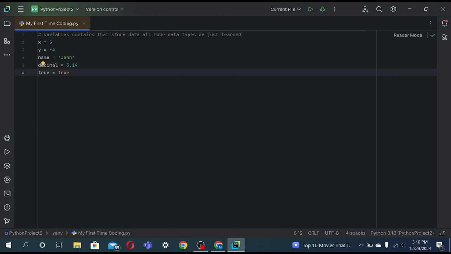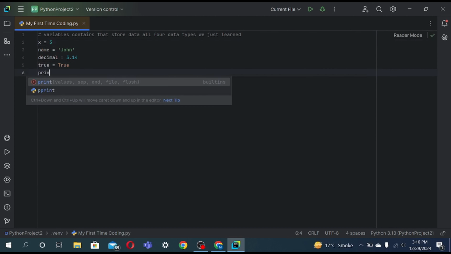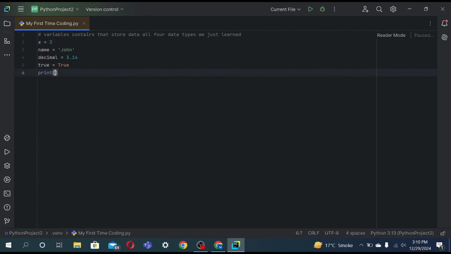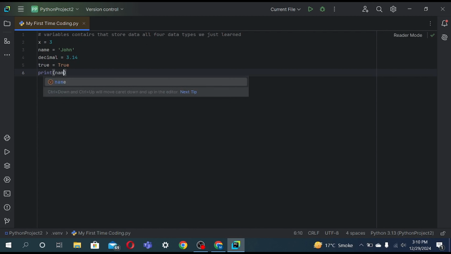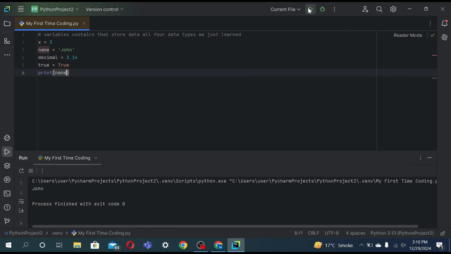So now I will show you how to print out variables. Okay. I'll just delete y equals -4 and things like that. But now to print the value of a variable, you have to write print, parenthesis, and just type in the variable with no quotes. Again, with no quotes. Now in this case, I just want to print the name out. I will print name. Okay. Look at John. I could also print X.